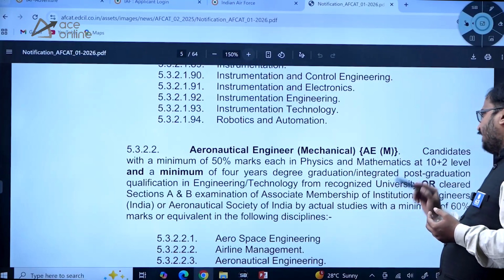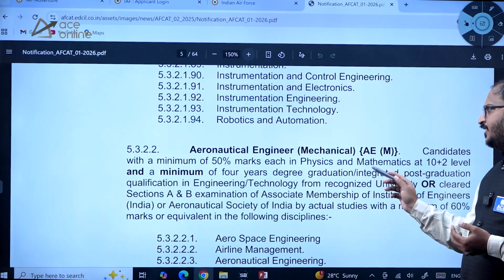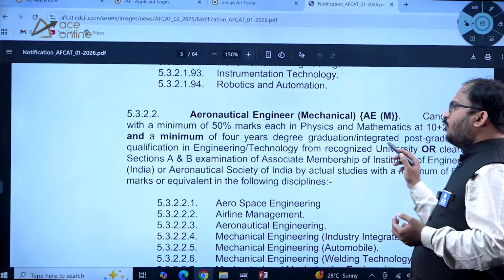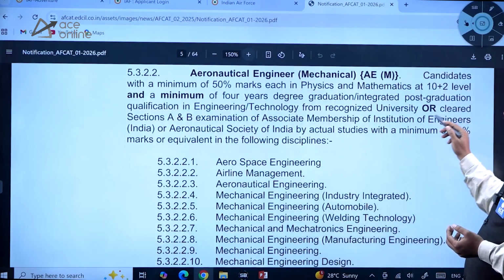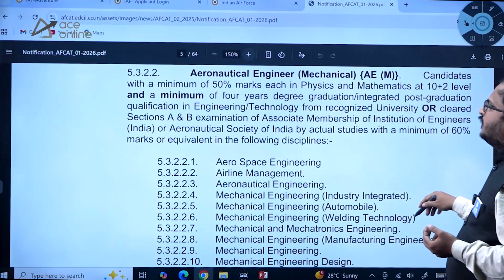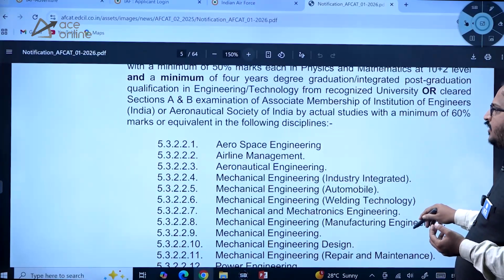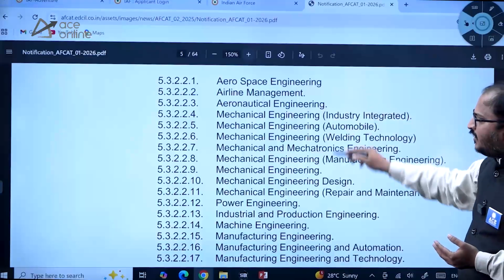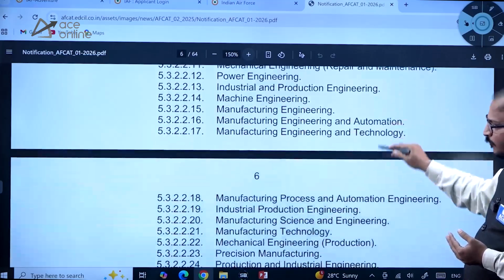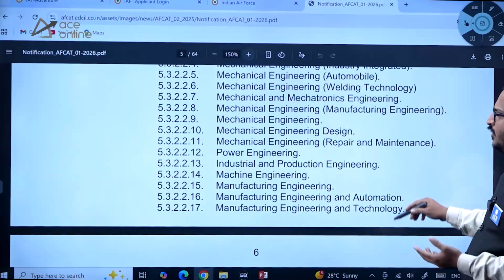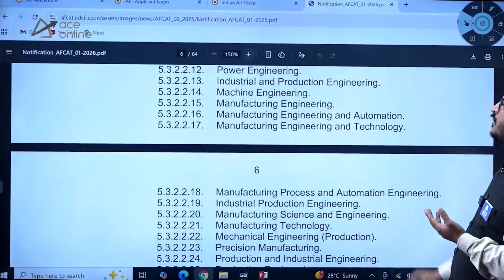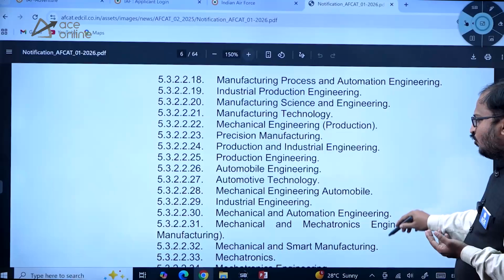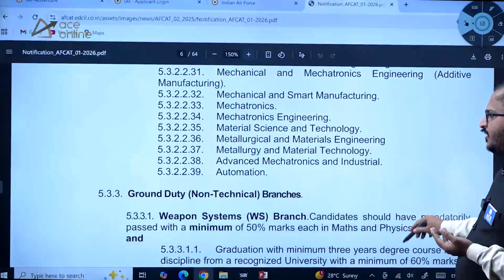For Aeronautical Engineer Mechanical, 10+2 mathematics and physics should be there with 50% marks, and a minimum of 4 years degree graduation or integrated post graduation can also apply. AMIE degree people also can apply, or Aeronautical Society of India approved students with 60% marks. These are the branches of students who can apply for this examination: mechatronics, power engineering, marine engineering, machine engineering. You can go through all this information carefully, dear students.